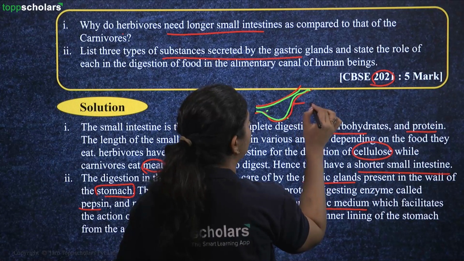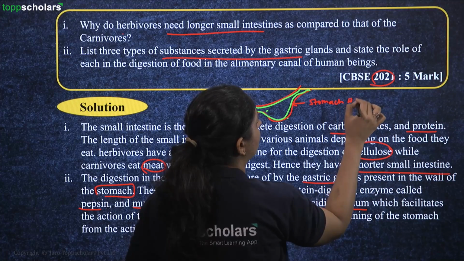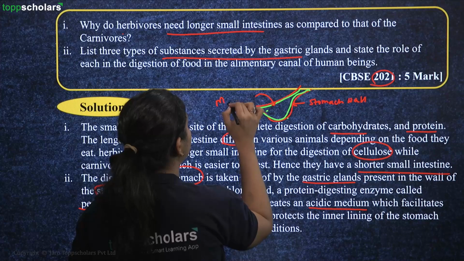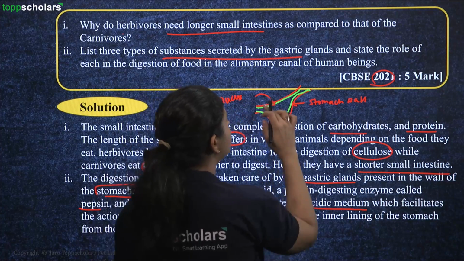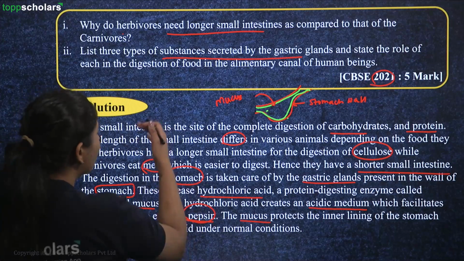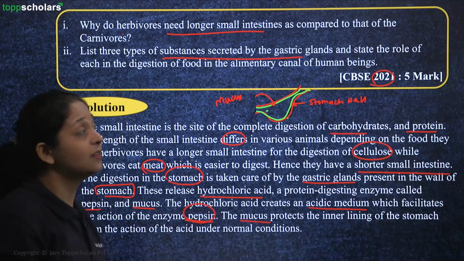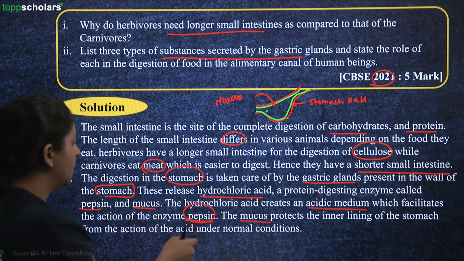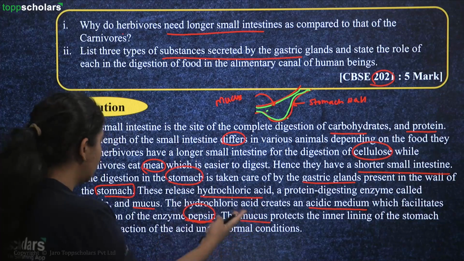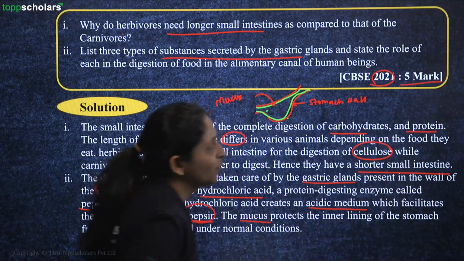So this is the stomach wall, and the inner green line here represents the mucus layer. So mucus is acting as a protective layer to protect your stomach. So by answering in detail about why the longer small intestine is there for your herbivorous animals, and the 3 substances HCl, pepsin and mucus, you will be scoring full 5 marks for this question.